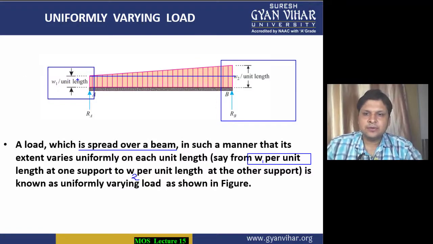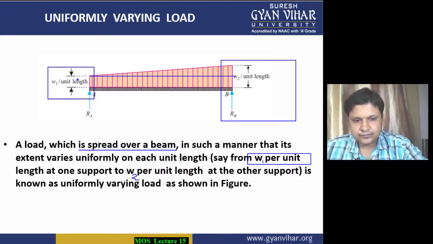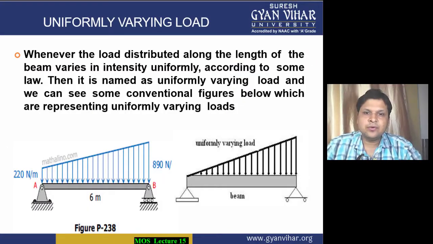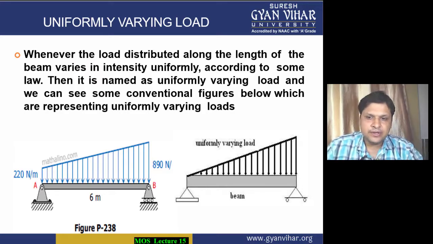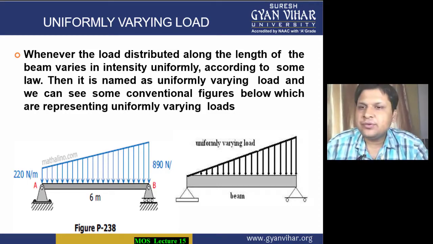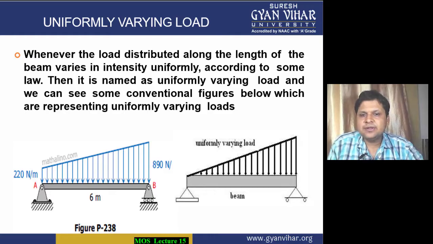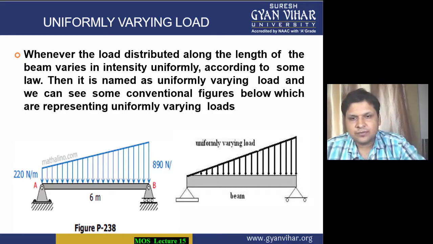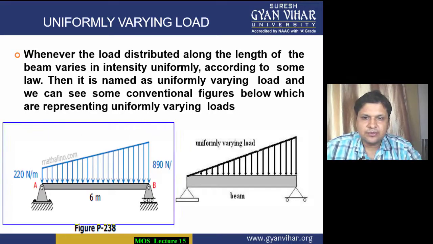All right, now students, I hope uniformly varying load is also understood by you. During the calculation, I will tell you how we consider the load and where we consider the load acting. Whenever the load is distributed along the length of the beam and varies in intensity uniformly according to some law, then it is assumed as uniformly varying load, and we can see in the figure also that the load is varying.